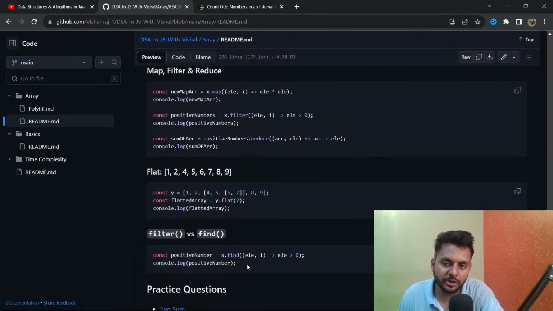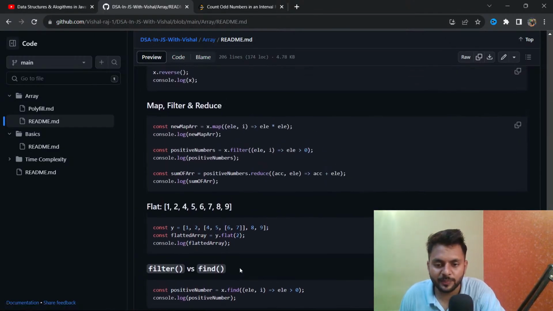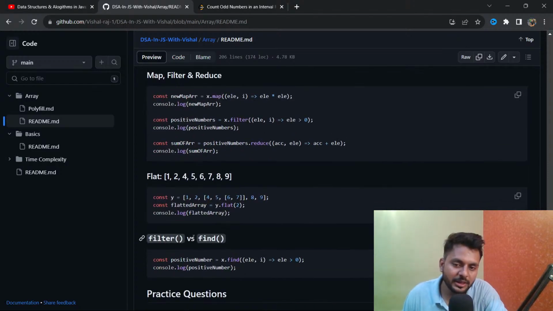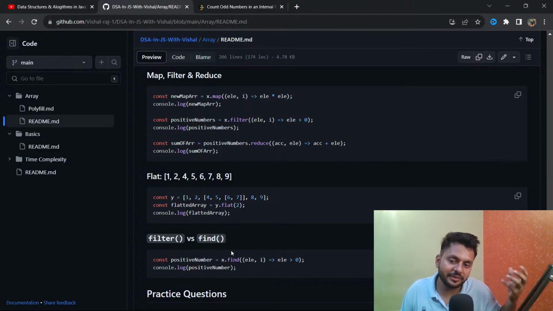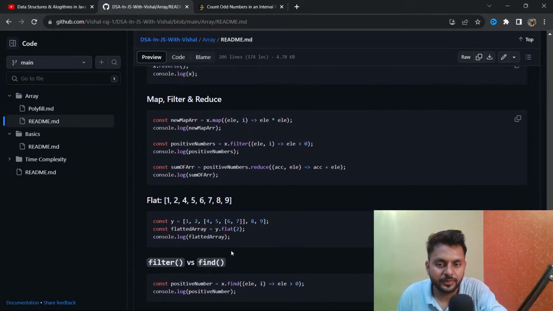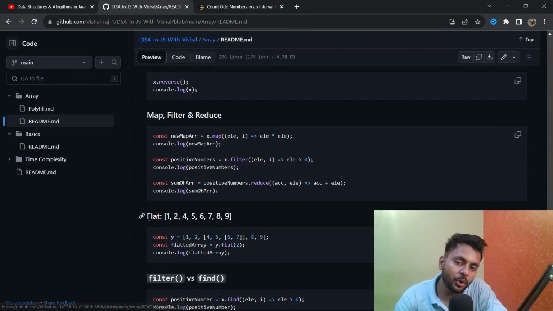So you have to see these filters live. I have talked about everything, like filter versus find. I can explain find alone, but I have to explain the difference between filter and find, because this is the interview problem, and this is how the interviewer asks. They don't ask what this find function does. They will ask what is the difference between the filter and find methods of an array. This is the hot topic.